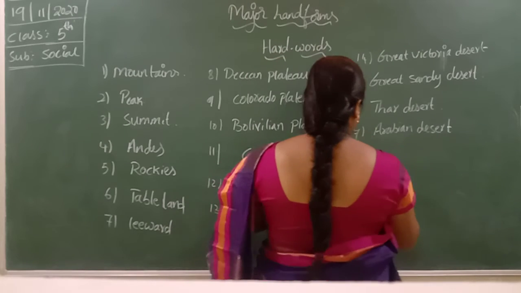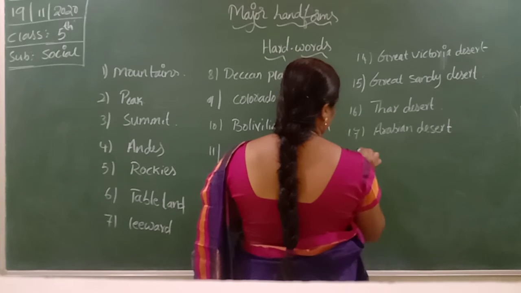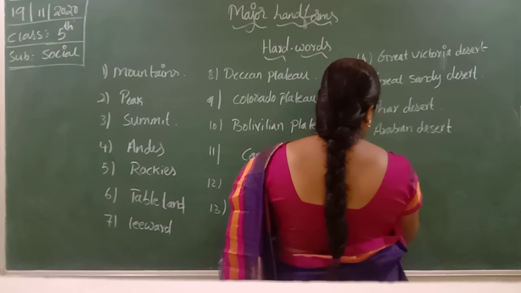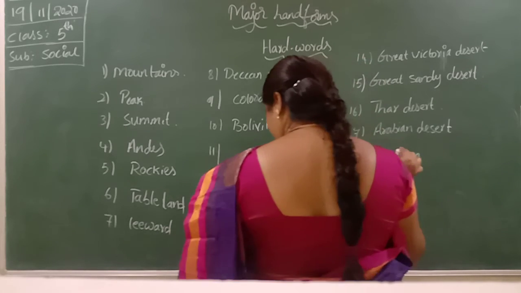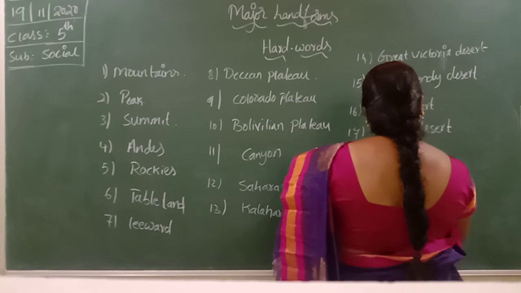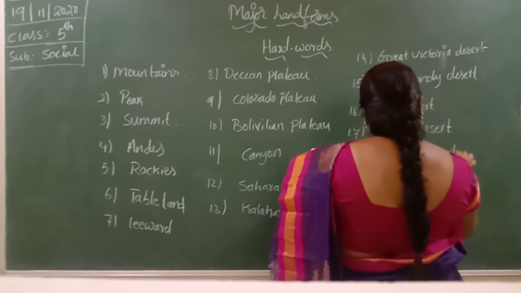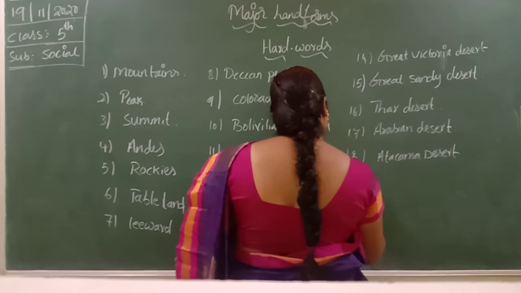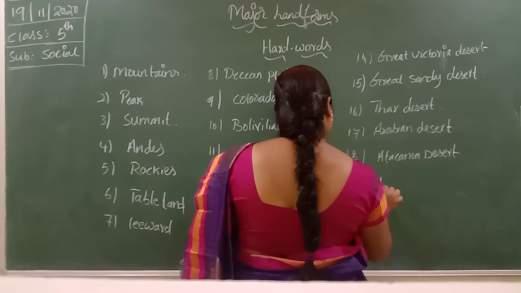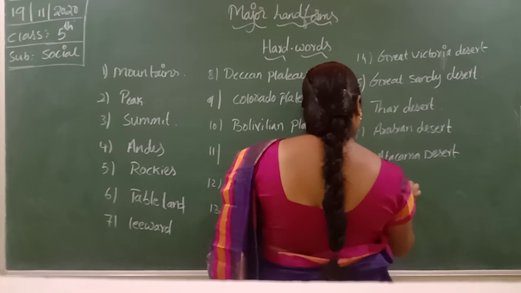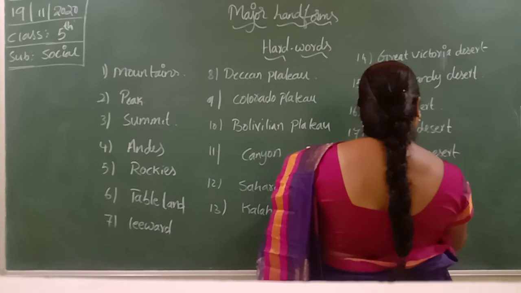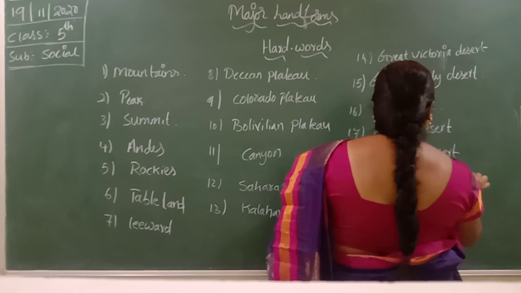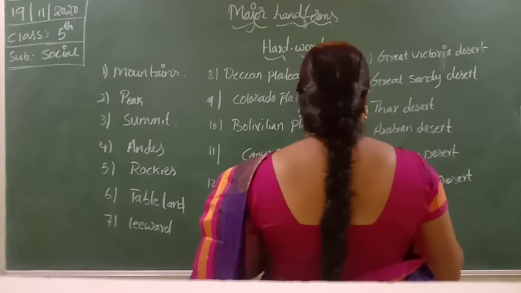Atacama Desert and Patagonia Desert are the examples of South America.